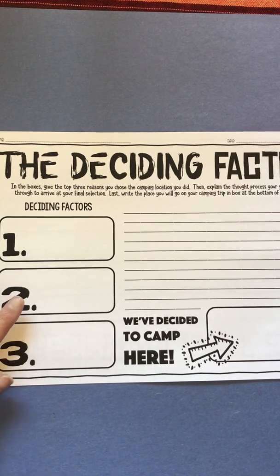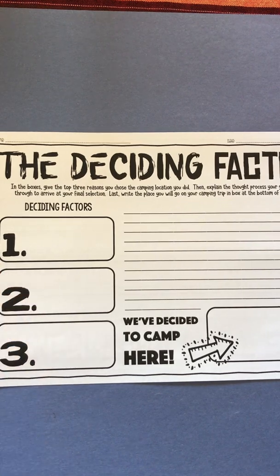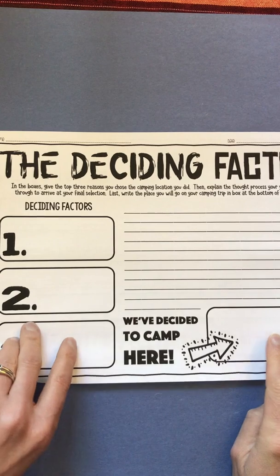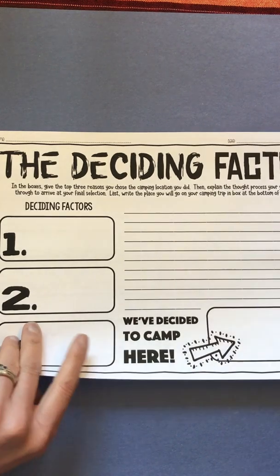So when you finally have decided, then you would do this sheet. Then explain the thought process that your group or you went through to arrive at your final selection. Last, write the place you will go in your camping trip at the bottom of the page box.